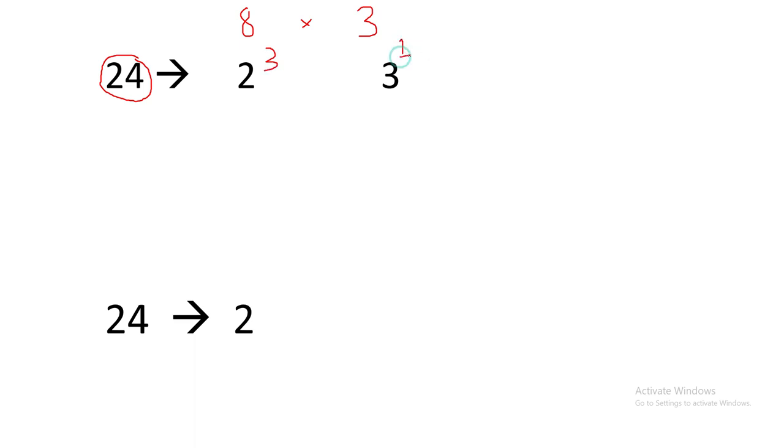This is the way in which numbers can be represented.